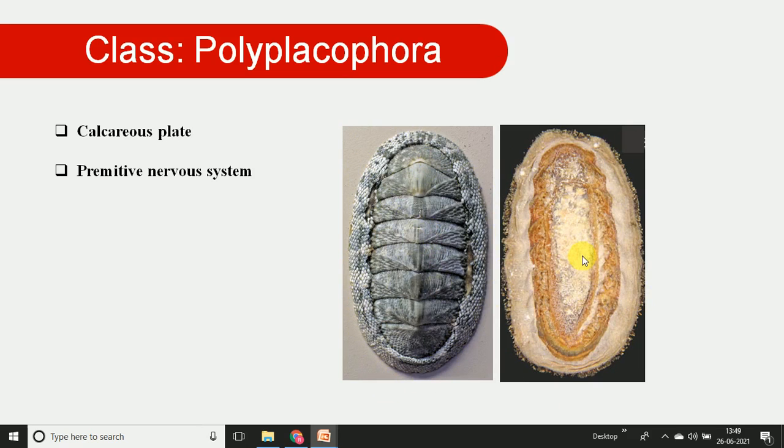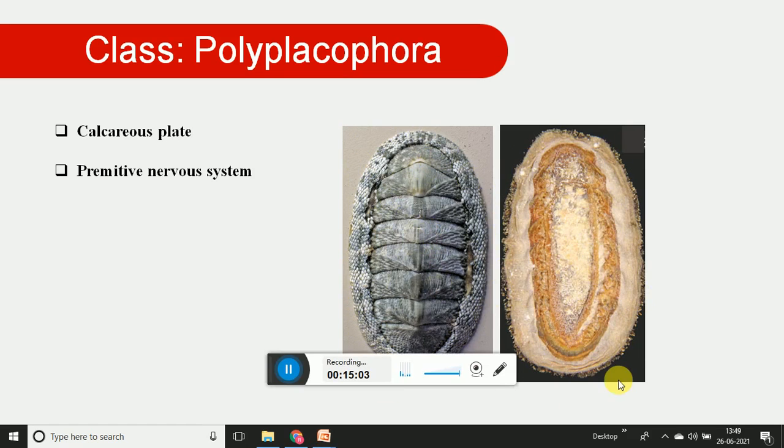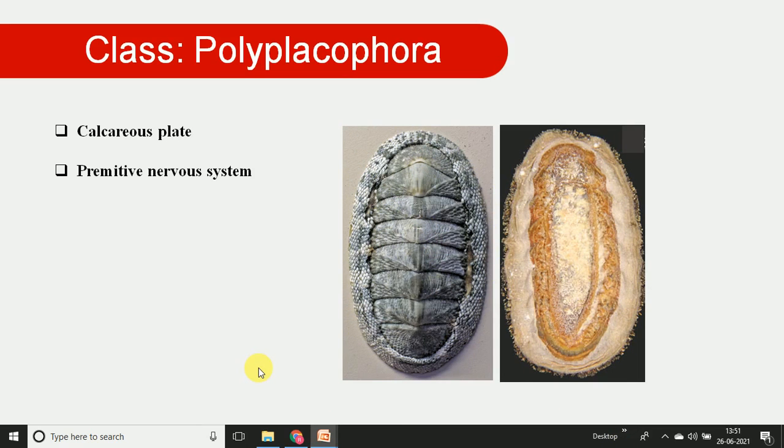This is the information related to the chitons. Their nervous system is a very primitive system. This is the second class of molluscans, a primitive group, and the excretory system is also primitive. Excretion occurs through the kidney.